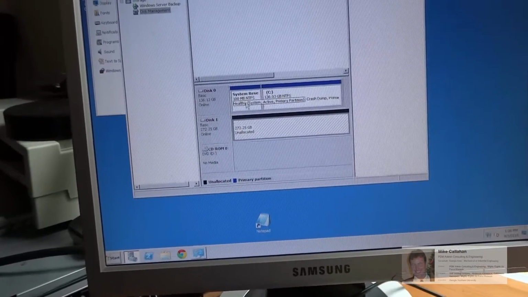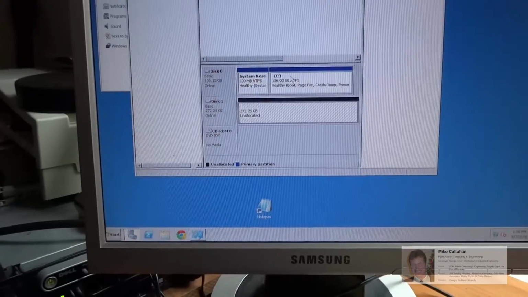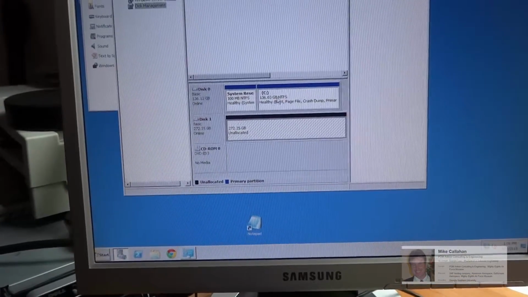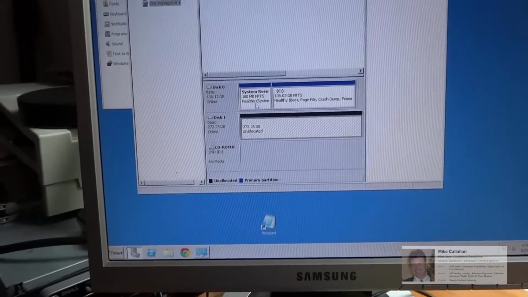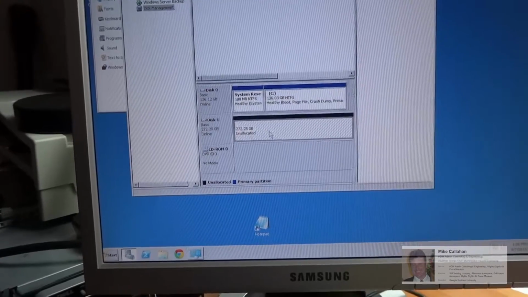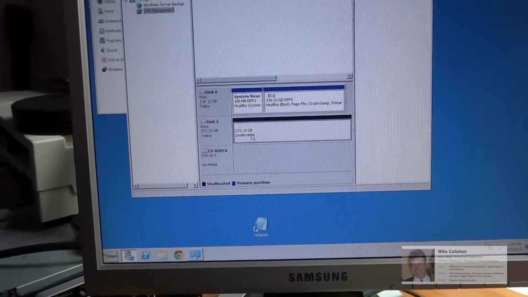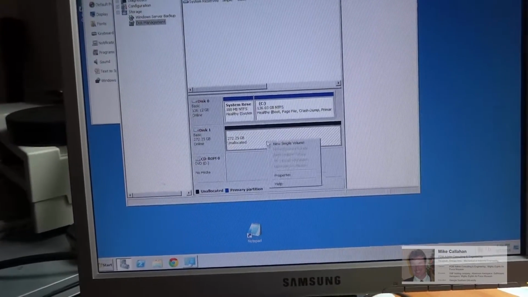As you can see, the first RAID, which is the mirror RAID, a RAID 1, has 2 drives. It's under the C drive, 136 gigs, and it's got a system partition. And the 4 RAID 10 drives are in here. It's unallocated.